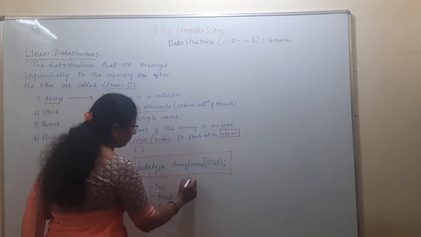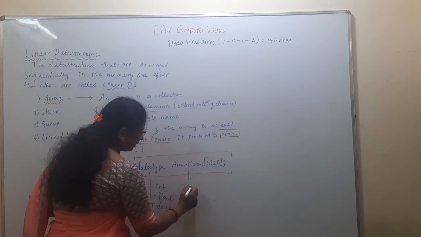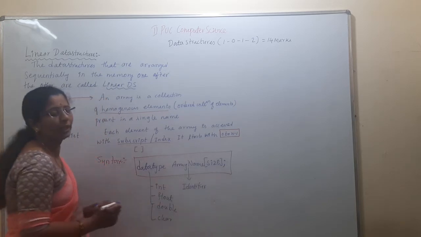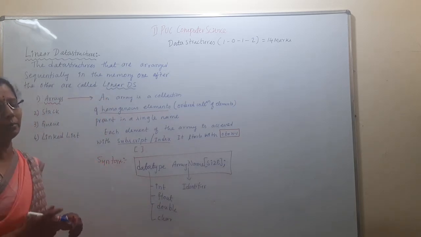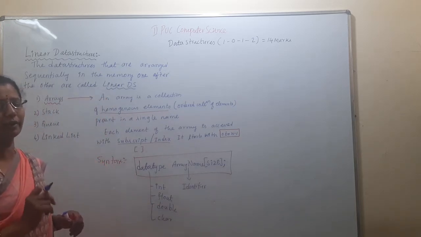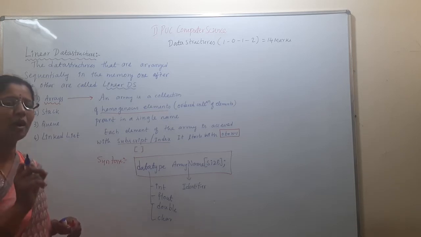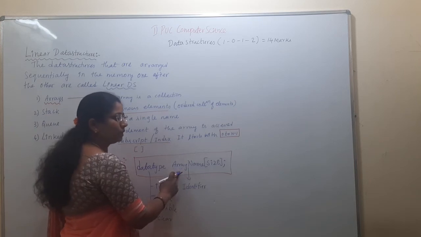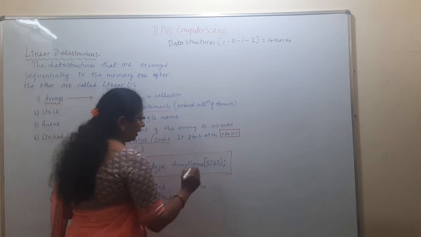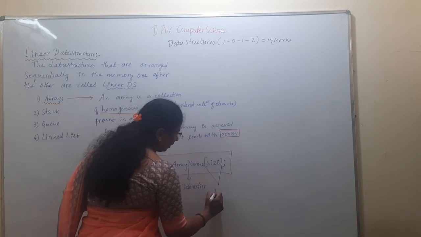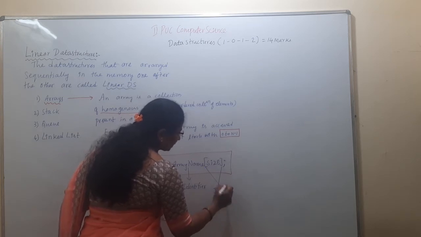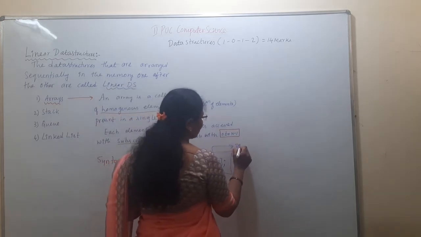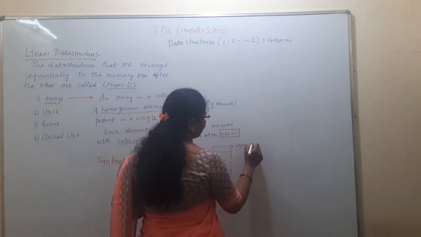What is the array name? The array name is an identifier. What is an identifier? It is a meaningful name given to a variable or programming element to identify it. It is a meaningful name given to identify the name of the array. These two brackets are called index or subscript. What is the size? Size is an unsigned integer.